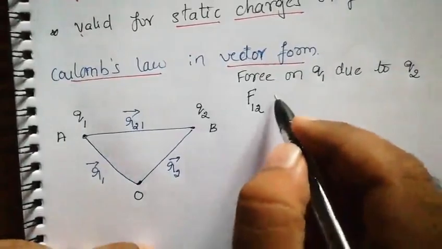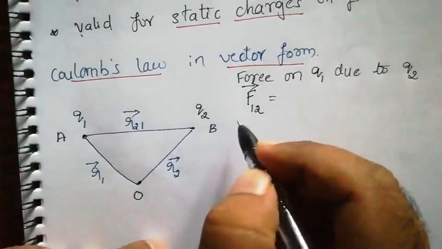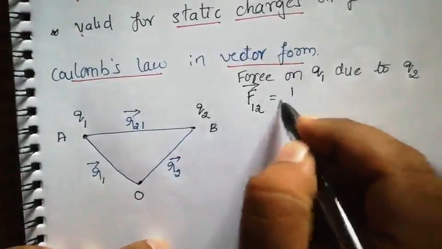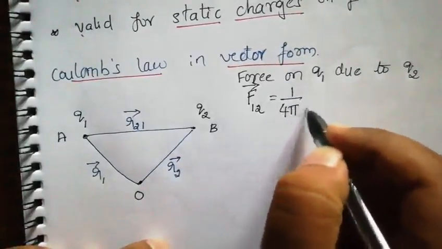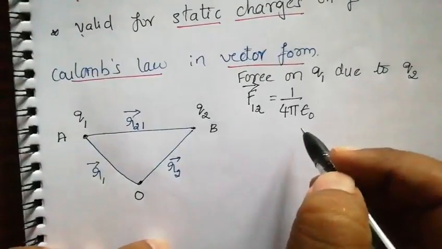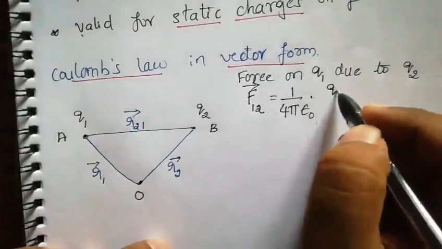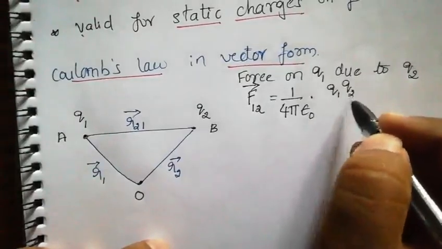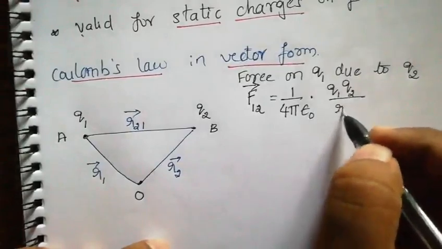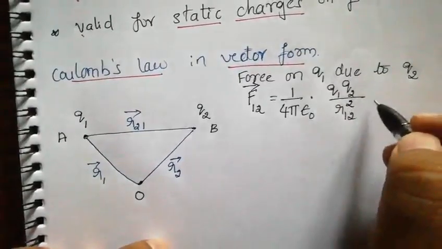That is given by the formula, a vector quantity, so we indicate an arrow above it. It is equal to 1 by 4 pi epsilon naught, since we are doing it in air medium, multiplied by the magnitude of charges Q1 and Q2 divided by r12 square, into a direction, r12 cap.